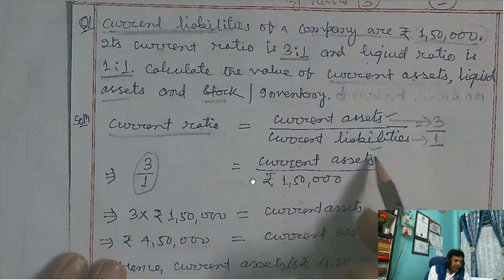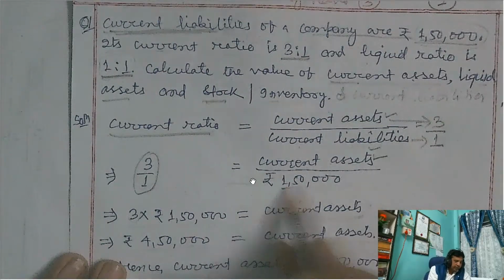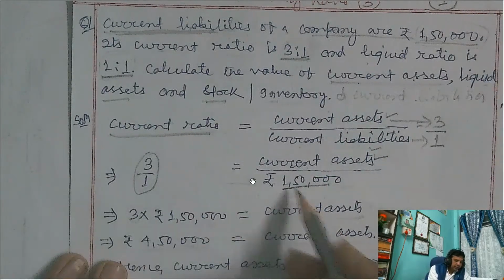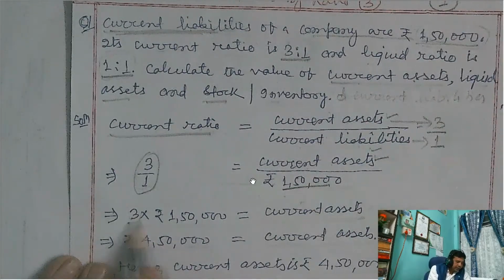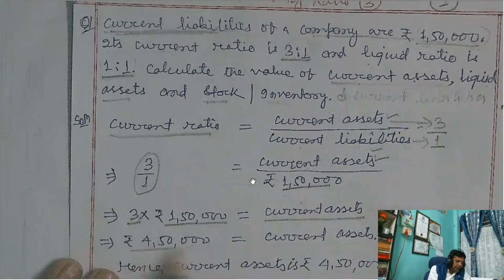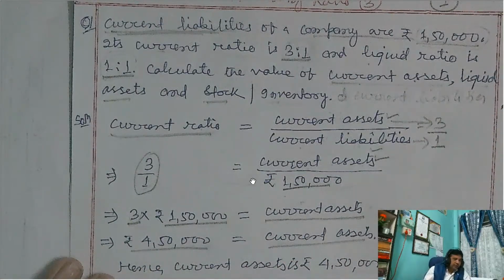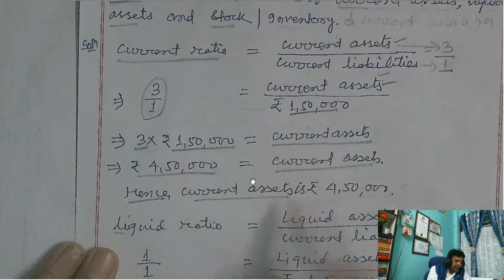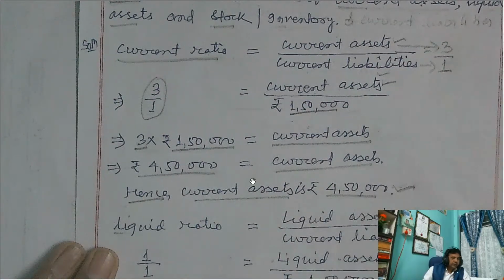Then current assets is to be calculated. Current liabilities is given here as 1,50,000. So by cross multiplication, 3 into 1,50,000 equals current assets. So 4,50,000 equals current assets. Hence current assets is rupees 4,50,000.